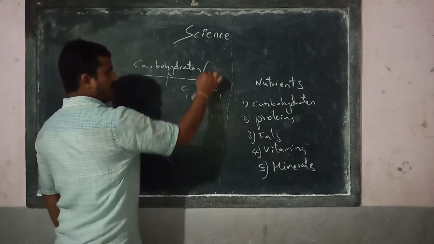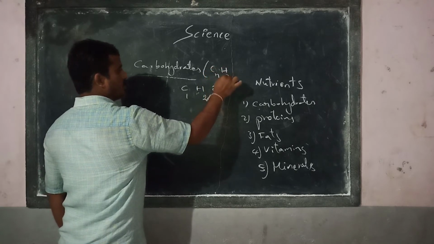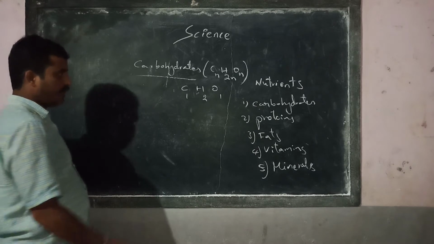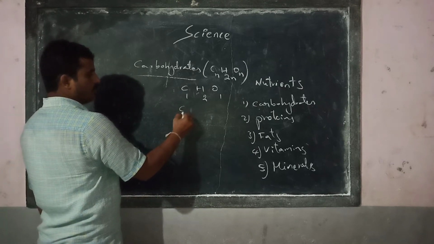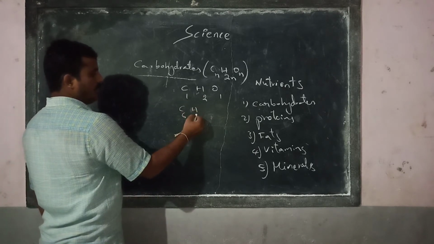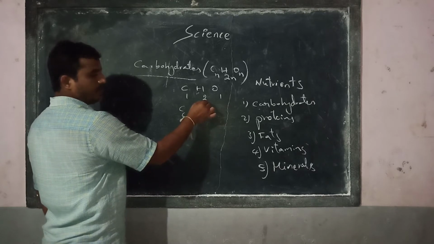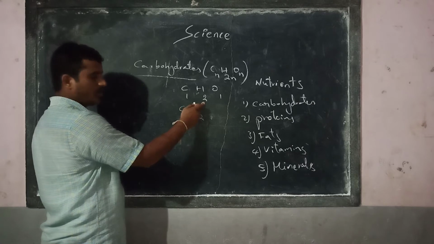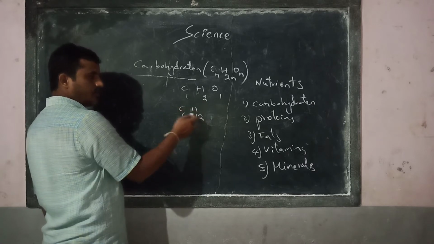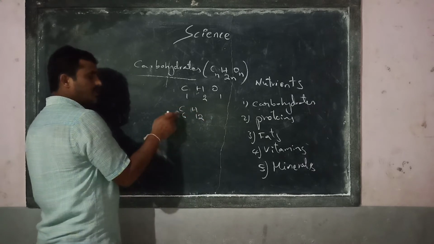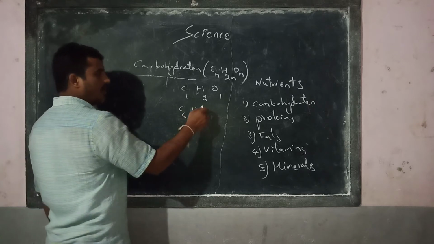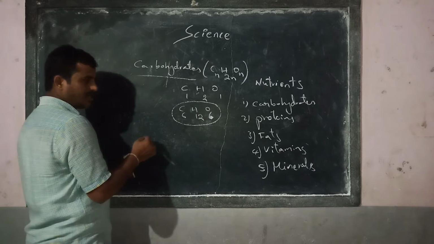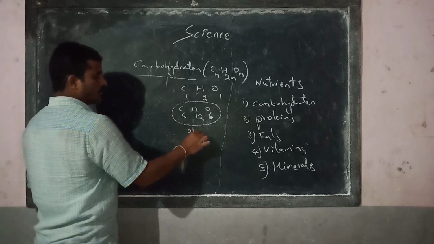This formula is written as CnH2nOn. If carbon is 1, hydrogen should be 2. If carbon is 2, hydrogen is 4. If carbon is 3, hydrogen is 6. Similarly, if carbon is 6, hydrogen is 12, oxygen is 6. C6H12O6. This is glucose.